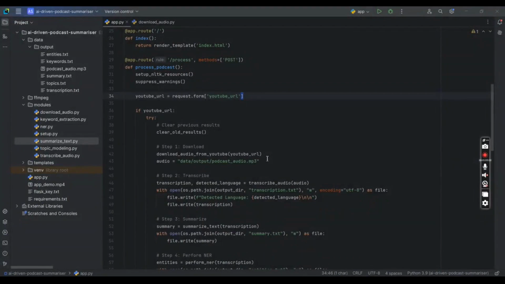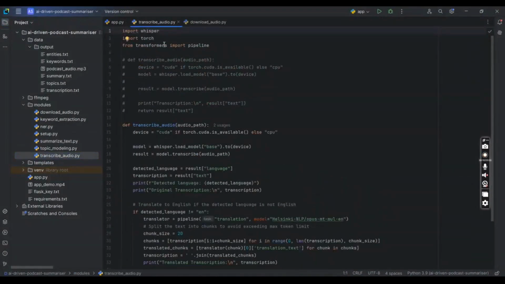After downloading the audio, now we will convert the speech from the audio into a textual format. For that we use OpenAI's Whisper model. Let me open the transcribe audio module. Here is the transcribe audio function, in which I use Whisper to convert the speech from the audio into textual format.